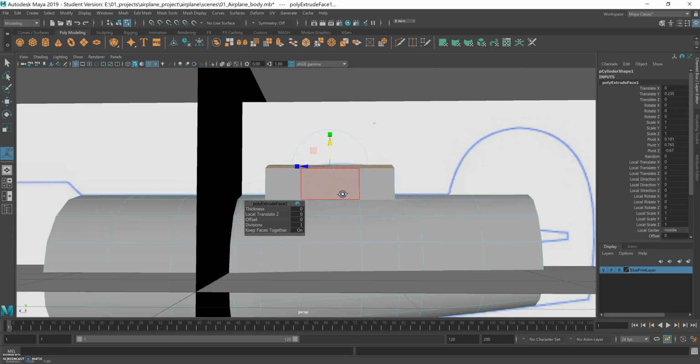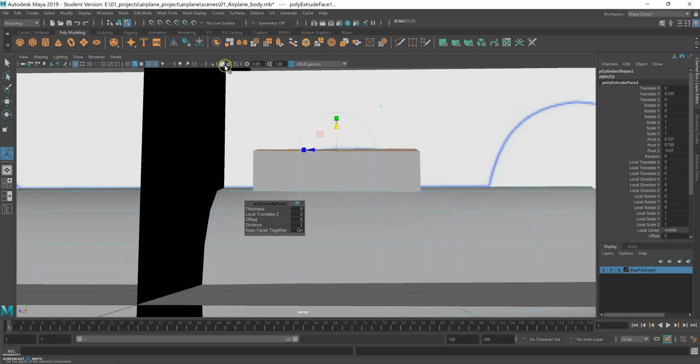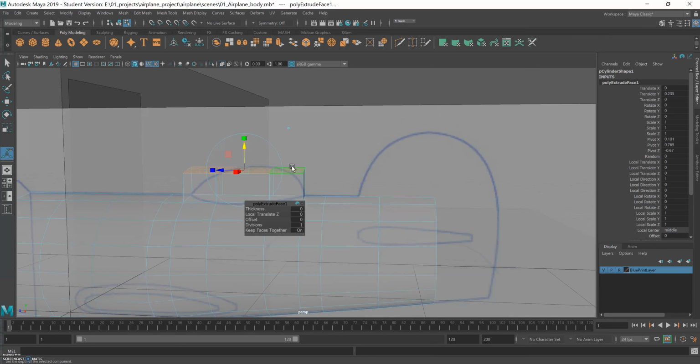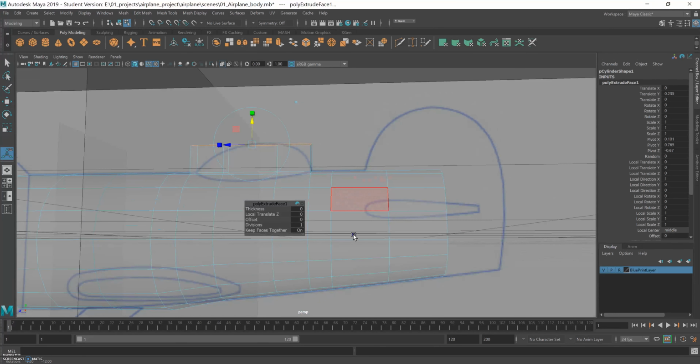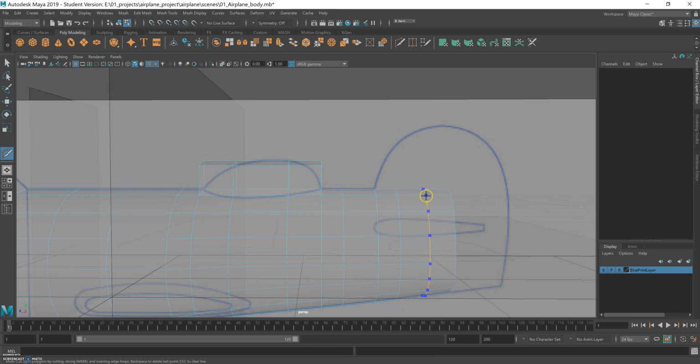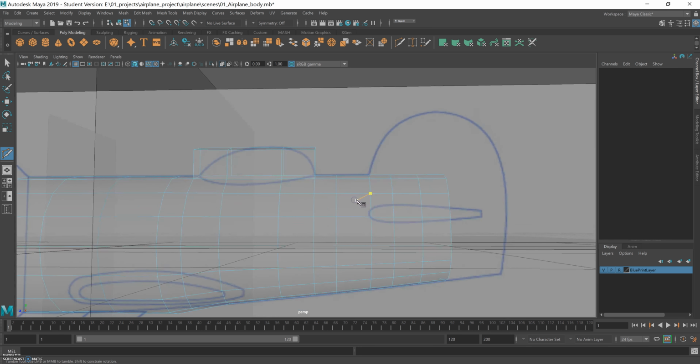And let's go to ghost mode here so that we can see what we're doing. Okay, I'm gonna need some more lines here as well, some more edge loops. So I'll use the multicut tool again, here for the beginning of the tail, and here we're gonna need it as well. Yeah, I think that's enough for now.